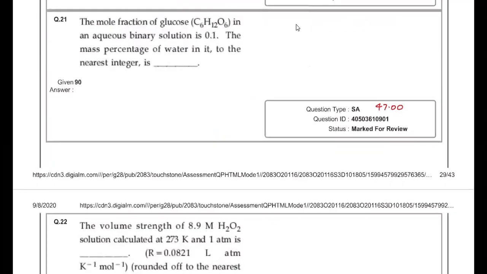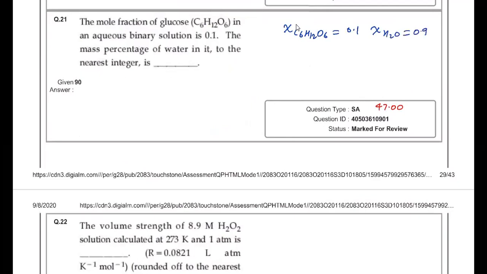Next, the mole fraction of glucose in an aqueous binary solution is given as 0.1. Find the mass percentage of water in it. So the mole fraction of glucose is 0.1, then certainly the mole fraction of water is 0.9.